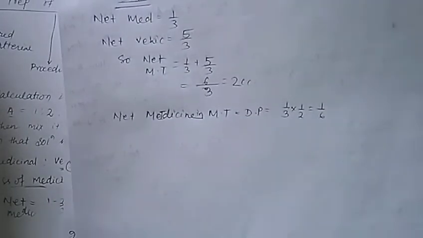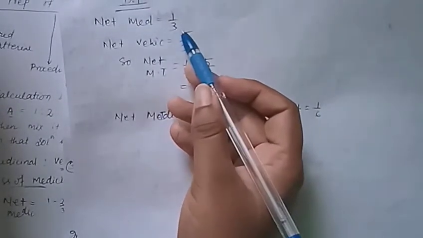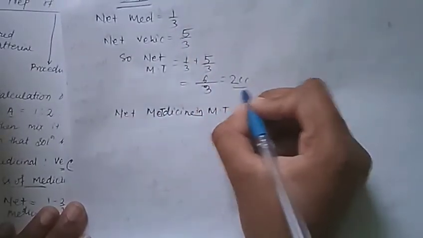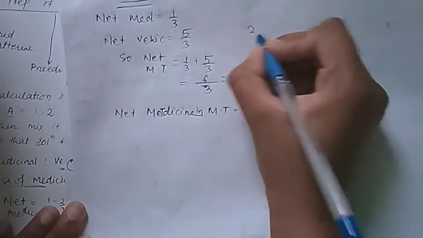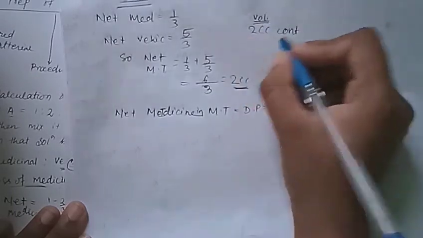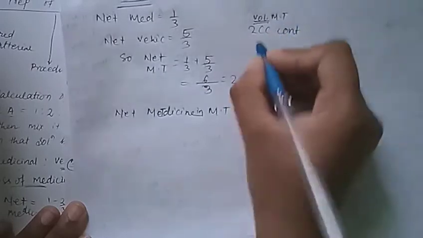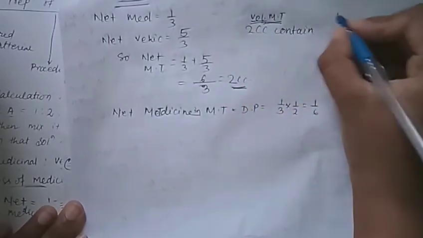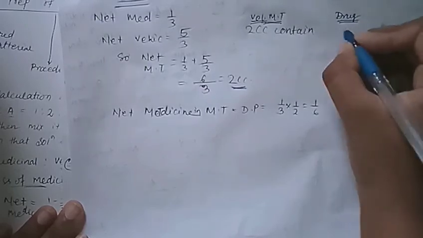So how does it occur? Net medicine is equal to 1 by 3, and 1 by 3 is present in what amount of drug? That is 2 amount. 2 cc contain, here 2 cc means the volume of mother tincture. 2 cc contain drug about 1 by 3.